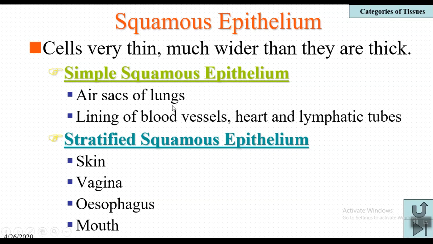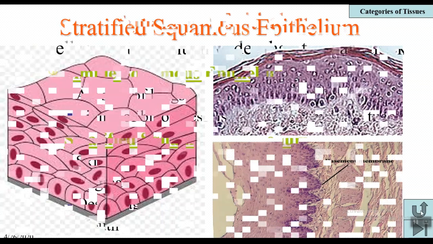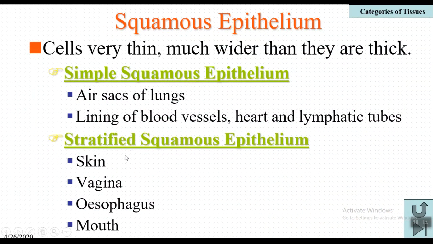Coming to the second type of squamous epithelium, that is stratified squamous epithelium. Stratified means the squamous epithelium, which is tile-like epithelium, and these tile-like cells are arranged in two or more layers. Here you can clearly observe the layers of the cells. That's why it is called stratified squamous epithelium. This type of epithelium is observed in skin, vagina, esophagus, mouth, etc.